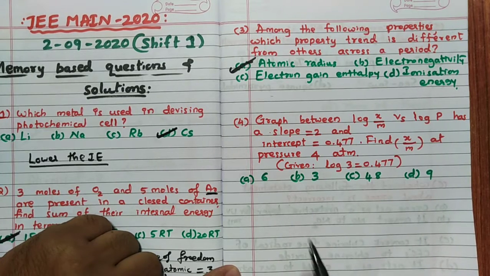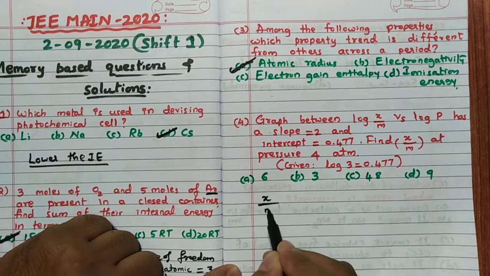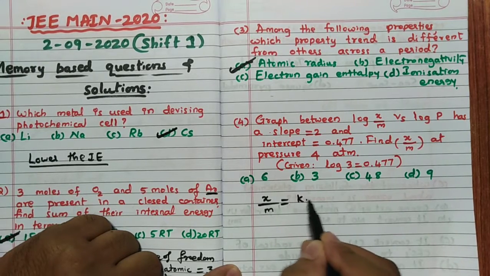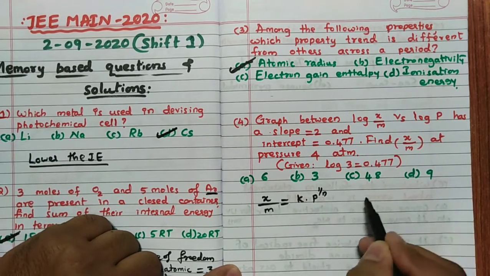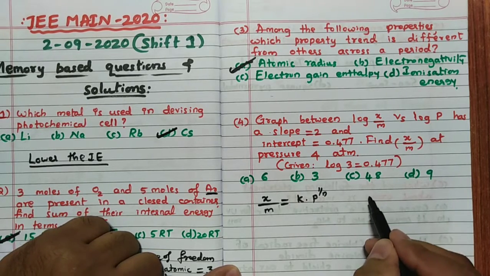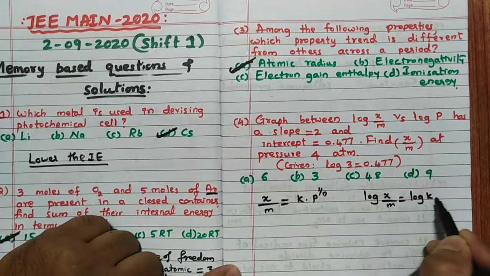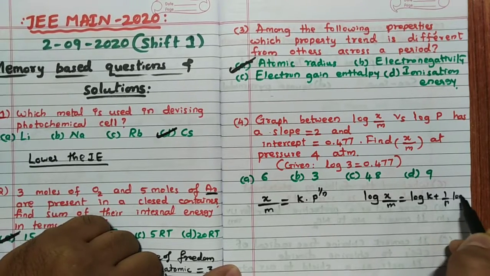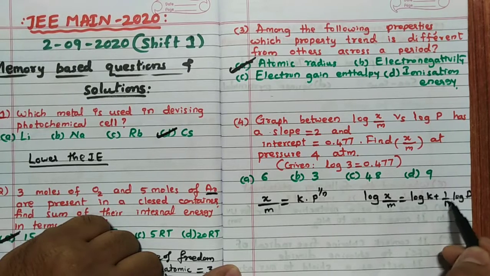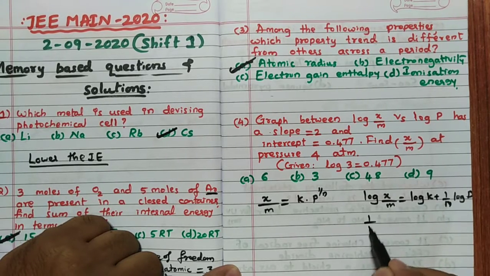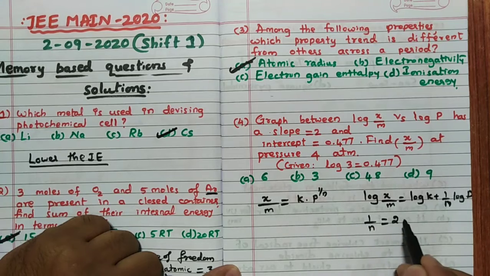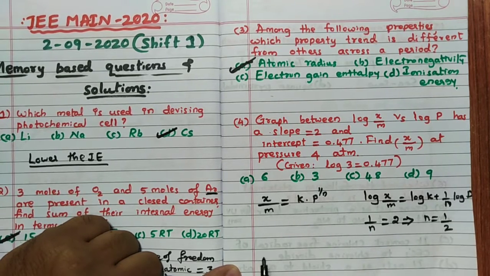Very simple, Freundlich adsorption isotherm, that we know x by m is equal to k into p to the power 1 by n, right? So in this particular case, when I apply log on both sides, log x by m is equal to, remember, log k plus 1 by n log p. In this case, we know that 1 by n is the slope, right? So slope is given, 1 by n is equal to 2, so that I can write n is equal to 1 by 2, right? So k value, see, intercept is log k.